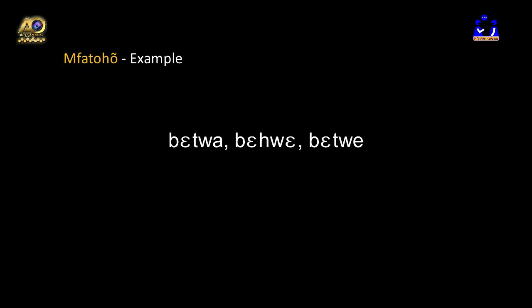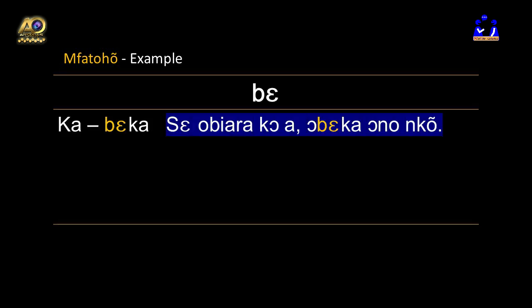Now let's continue. We are going to look at some Fante verbs that require the use of the be prefix to express ourselves in the distal future tense. Now, the verb here is ka, that is to remain. Now, when we attach this prefix be to ka, we will get beka.